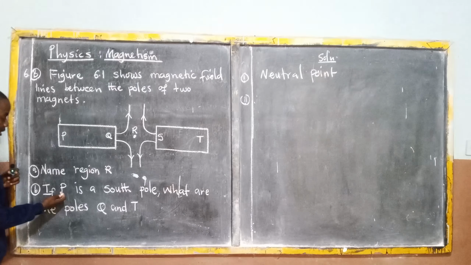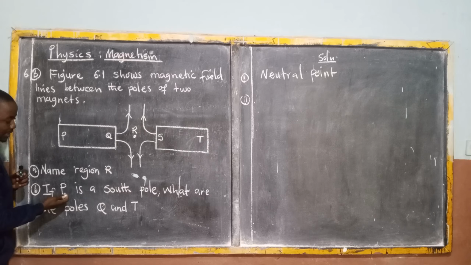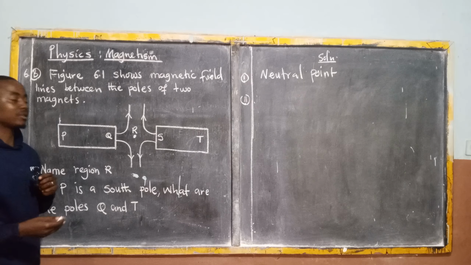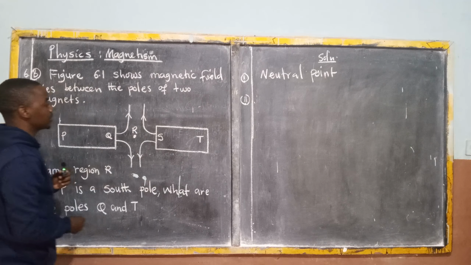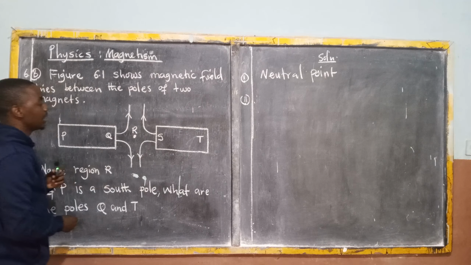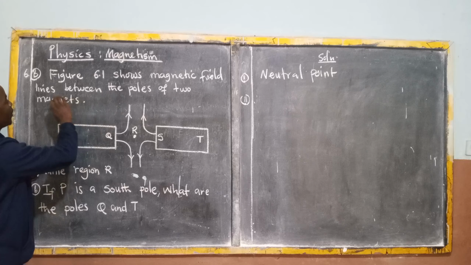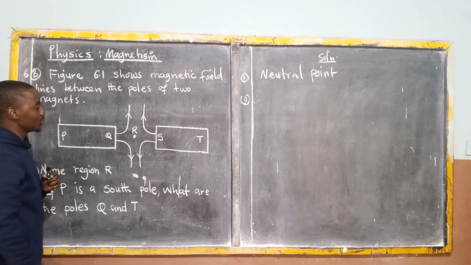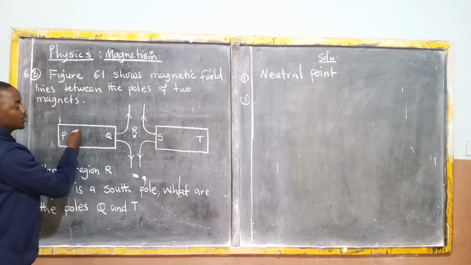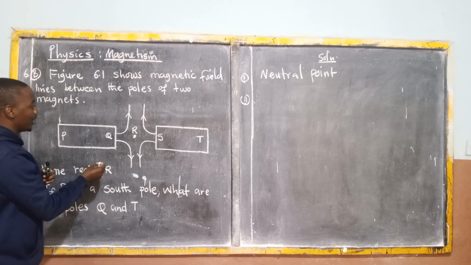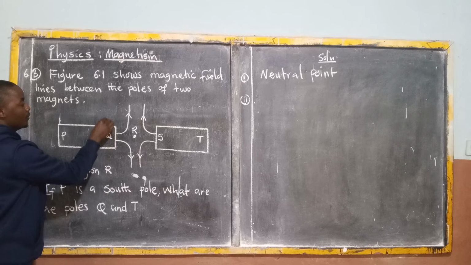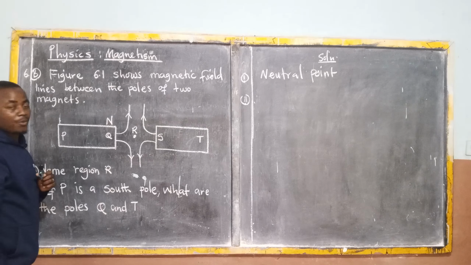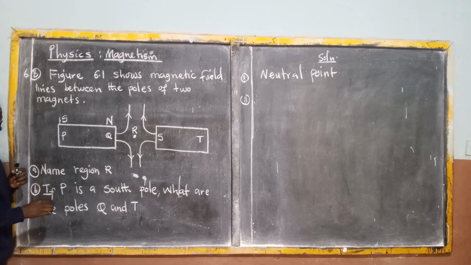Even if they did not indicate this tip, still we were supposed to identify the polarity of the two permanent magnets. And we can only come up with the correct answer if we know the characteristics of the magnetic field lines, which we are taught to say originate from the north pole to the south pole. So since they originate from the north pole and they are going outward, this one becomes our north pole and that one should be our south pole.